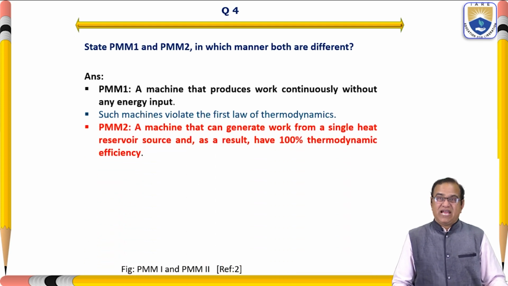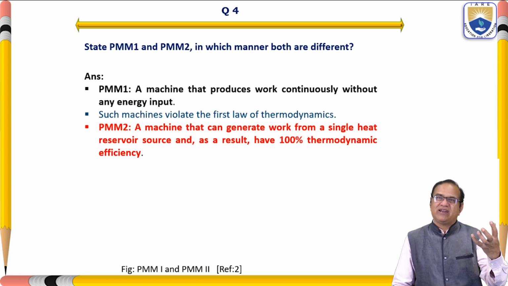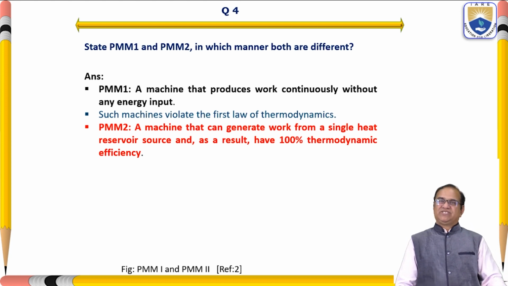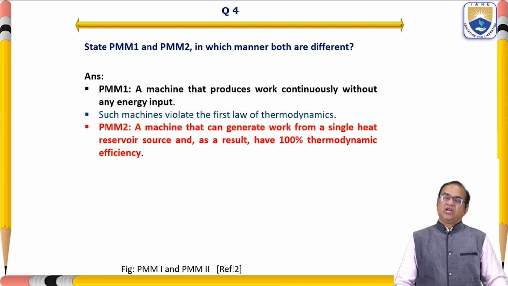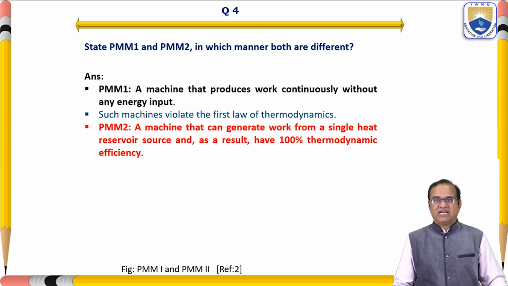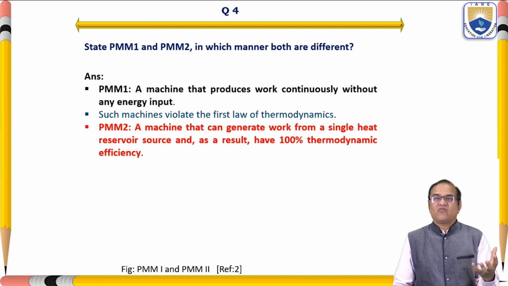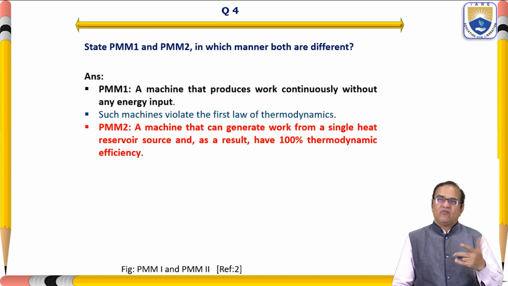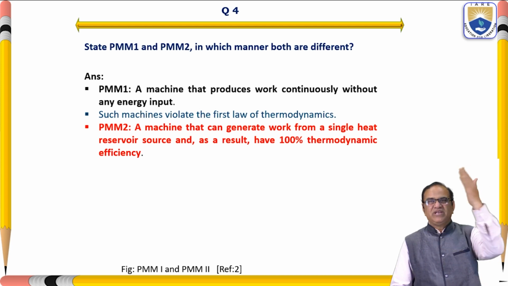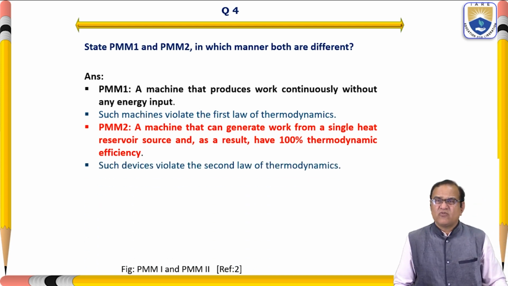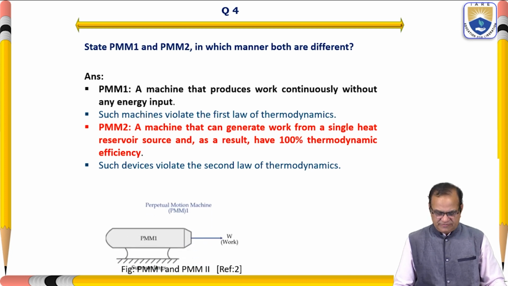PMM of the second kind is a machine that can generate work from a single heat reservoir, that is, only one source, and as a result has 100% thermodynamic efficiency. Only the heat source is used, and heat will not be rejected. The same heat will be circulating again and again. Such devices violate the second law of thermodynamics.